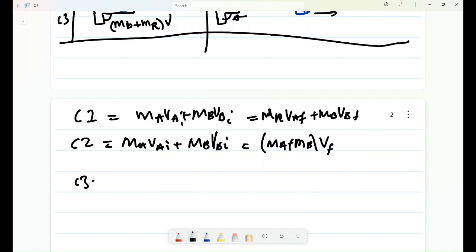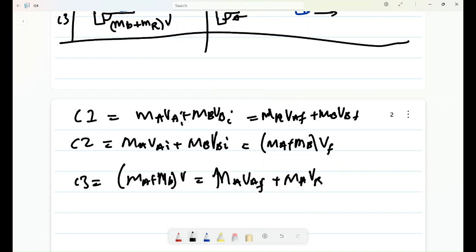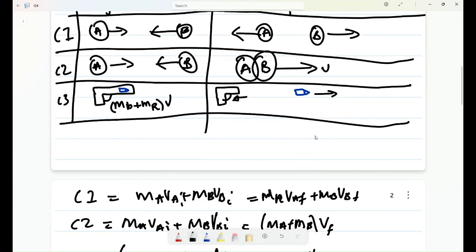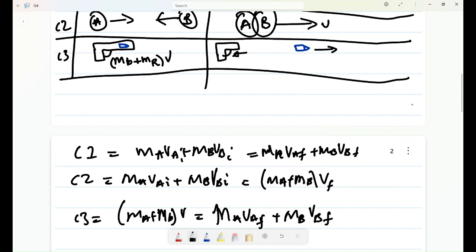Then for case 3, what happens? For case 3, they start with themselves being combined again with the same velocity. But now after that, what happens? They move with different velocities thereof. This is B, sorry, final. This is how you can maneuver your equations around when doing any calculations. Yes. Now let's clear up that and answer the question.